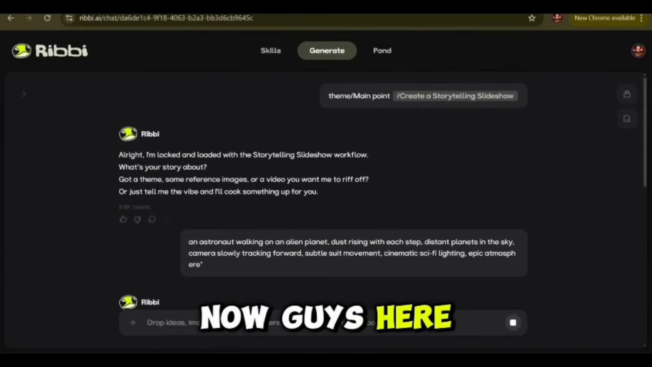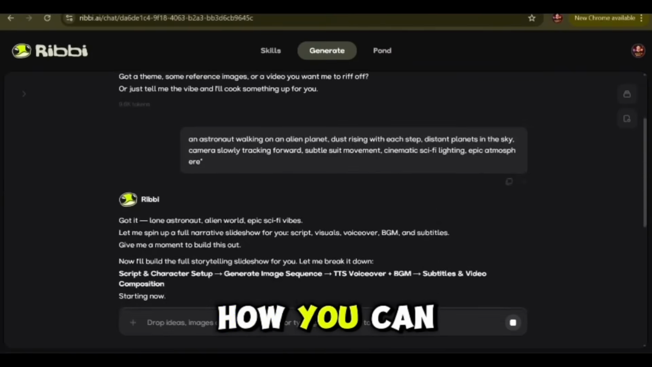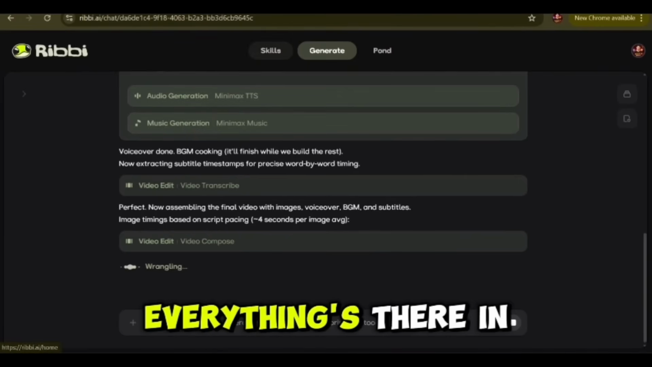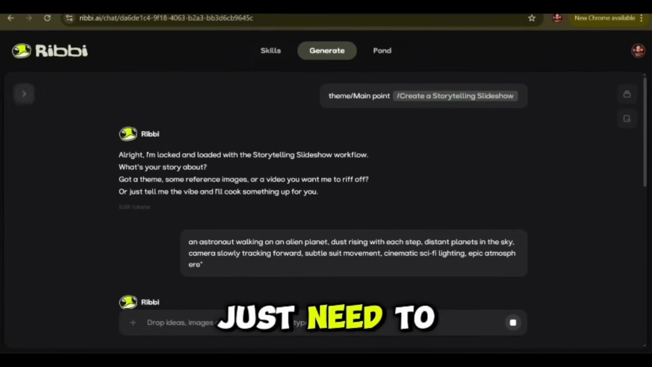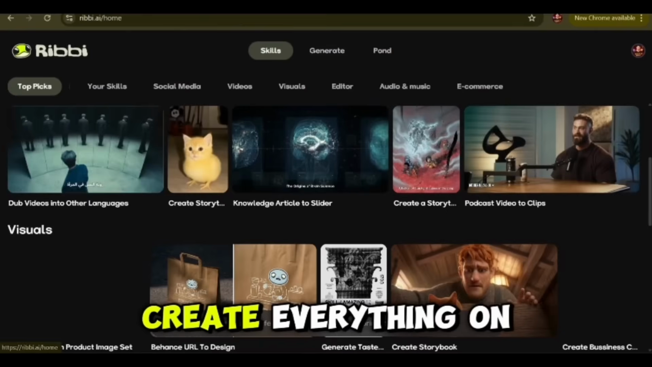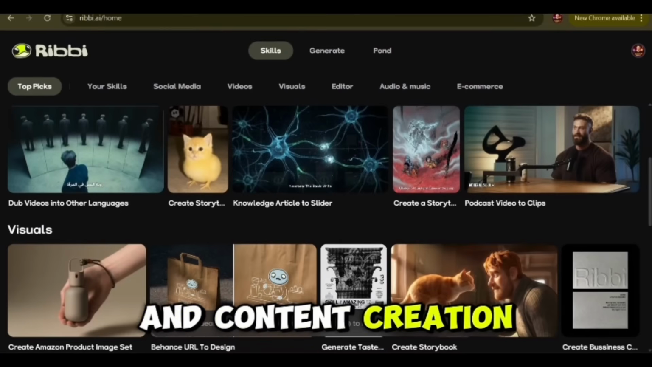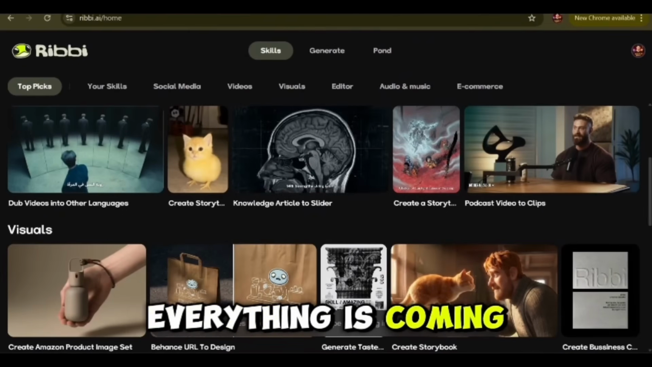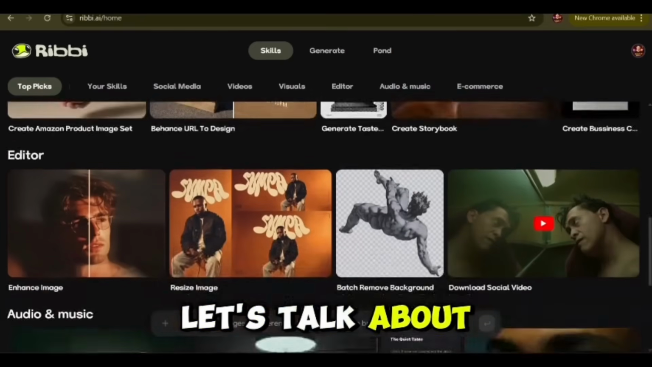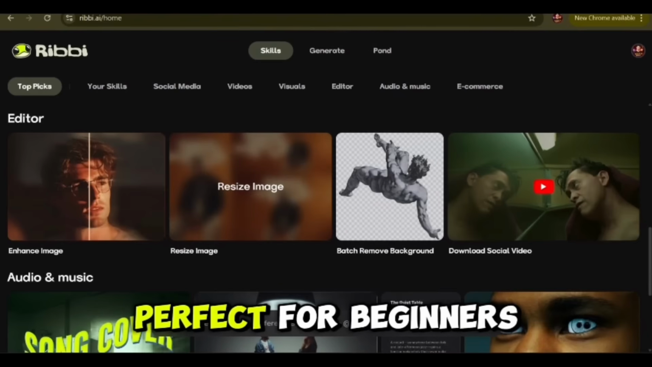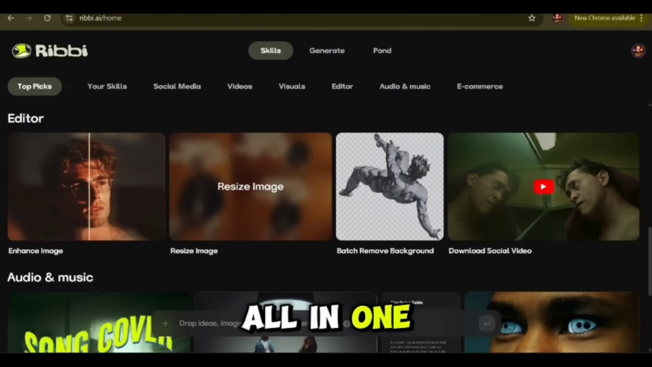Now here you can check out how you can generate the image. It's super cool. Everything's there in front of you. You just need to give everything and you can create everything on this platform. A lot of features are coming soon, like image and content creation for automation. Everything is coming soon. So now let's talk about the good things: easy-to-use interface, saves time, perfect for beginners, all in one platform.